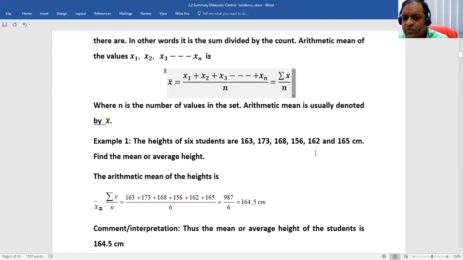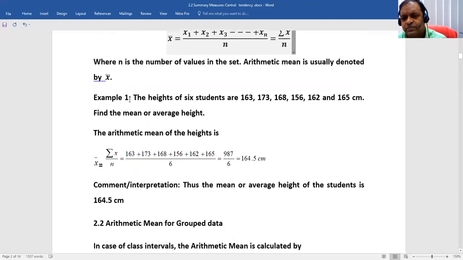So let us do a practical example. These are the heights of 6 students: 163 centimeter, 173, 168, 156, 162 and 165 centimeter. What will be the mean or average height of these 6 students?